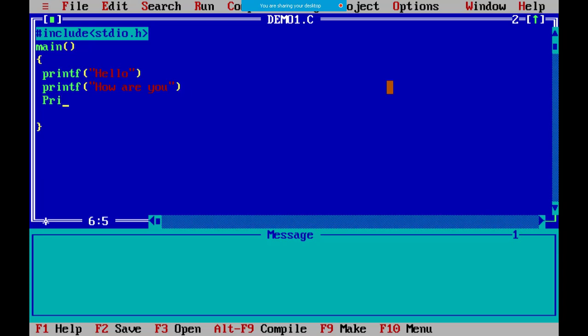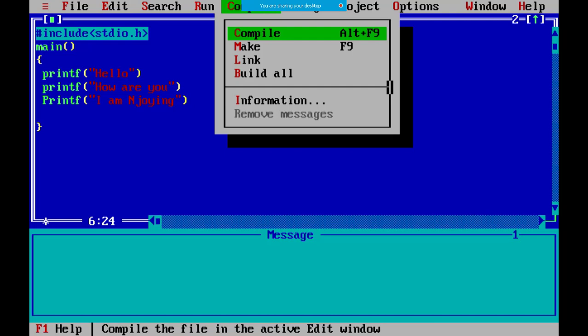And then printf, let's say I am enjoying. These are the three statements you have written, and you forgot to put the semicolon. The next step is to compile the program. There are options given here, compile, run. So I can compile the program.